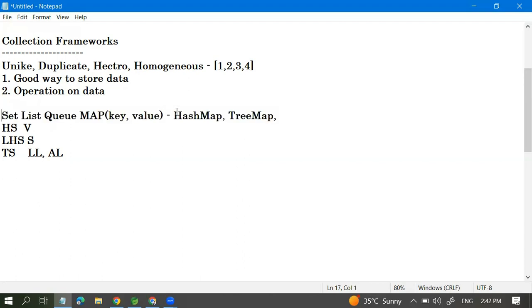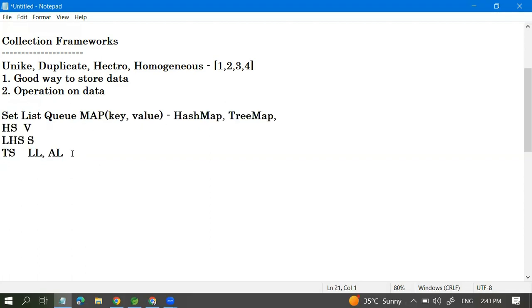I don't want to explain every available method here. Set, list, and queue have methods to add data, remove data, and fetch data, which is the get method. The same goes for map: put the data, and get the data with the key and value. There are many such things in the map too.